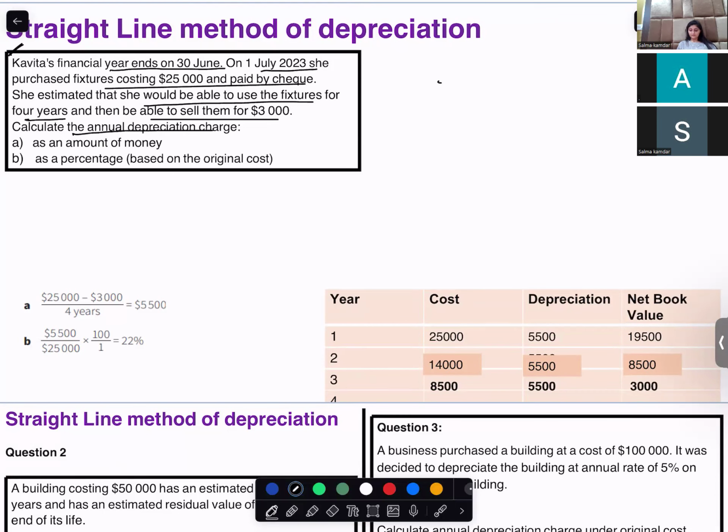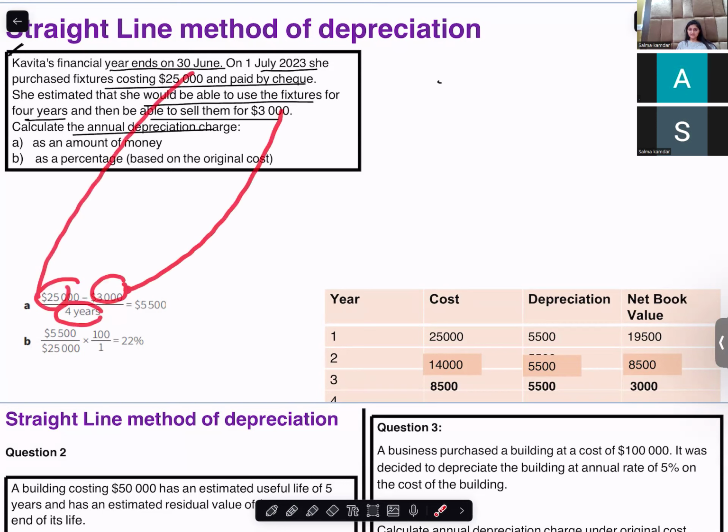Calculate the annual depreciation charge as an amount of money and as a percentage. So when I talk about amount of money, depreciation would be cost minus scrap upon estimated useful life. Cost is 25,000, scrap is 3,000, estimated useful life is 4 years.